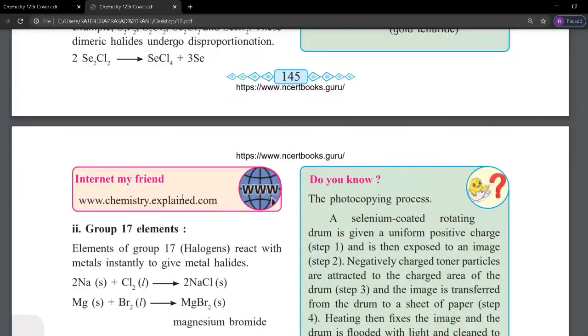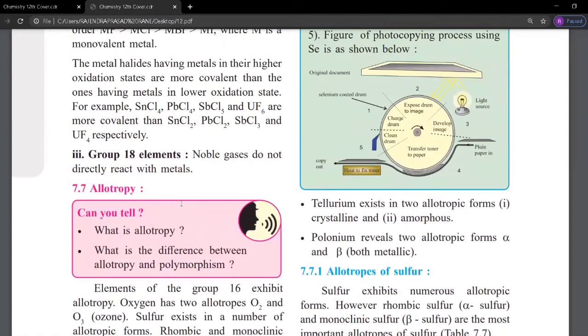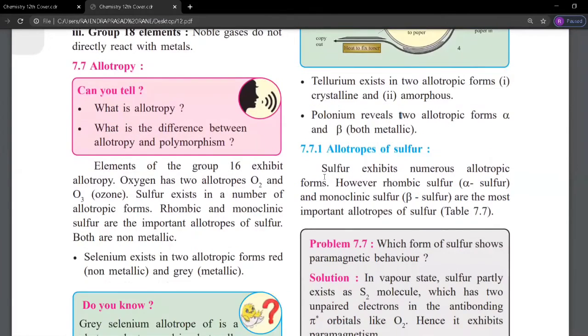Then tellurium exists in two allotropic forms, crystalline and amorphous. Polonium shows two allotropic forms, alpha and beta, both metallic.